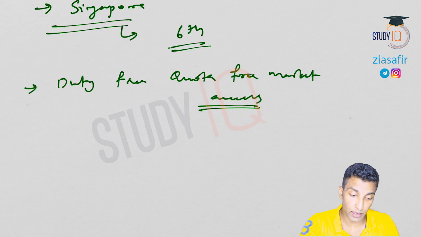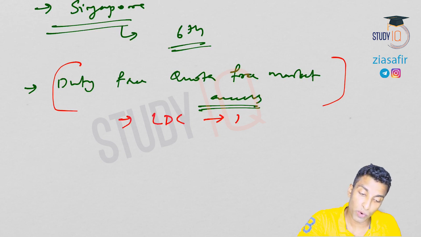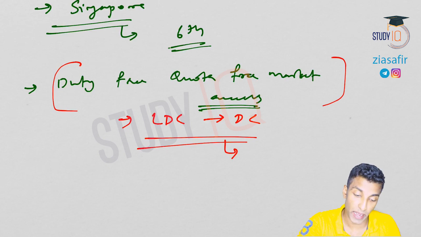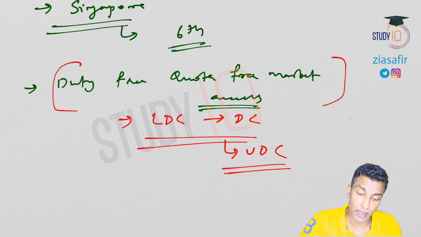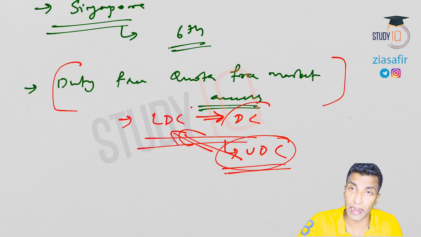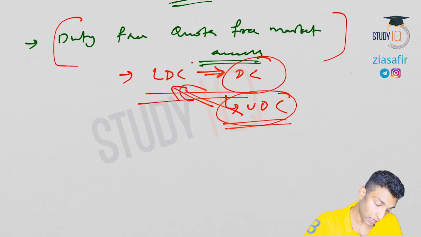Duty-free, quota-free market access to be provided to whom? To LDCs. By whom? By developed countries, and some unilateral concessions by developing countries also. So some unilateral concessions should be given to LDCs by developing countries, and duty-free, quota-free complete access should be given to LDCs by the developed countries. That's what I mean by this particular point.